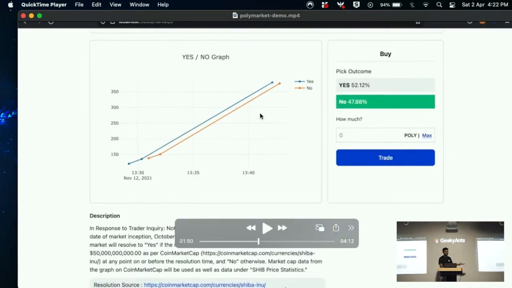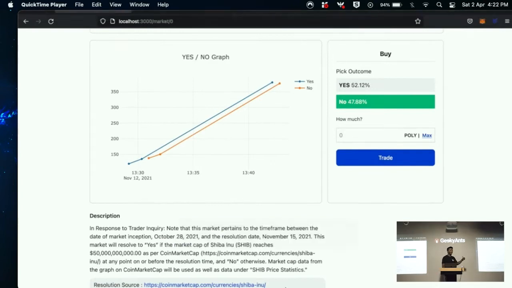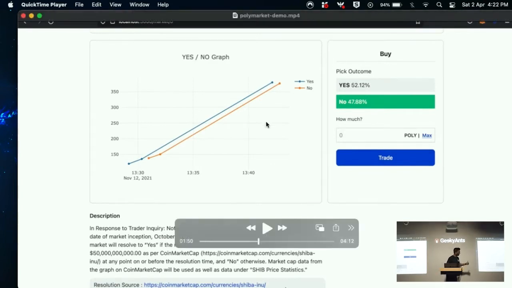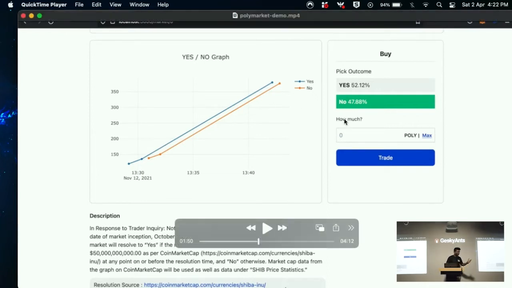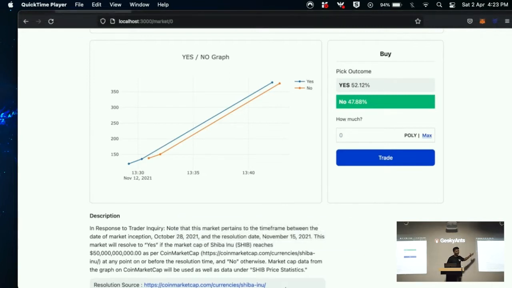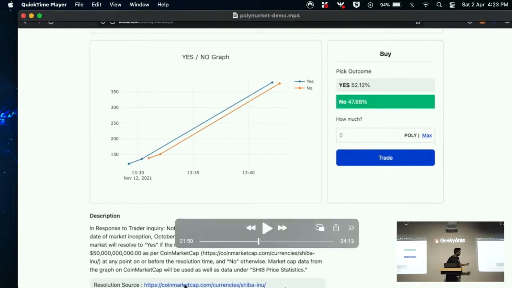In the description, there is a rule that we have to tell the audience what we will use to determine the answer. Otherwise, the people who control the website could, for their own advantage, say that only two people have said no and 98% have said yes, then hack it and declare that the two people win. So we have to give a resolution source, which website we will use to get the answers from. This is just a demo.